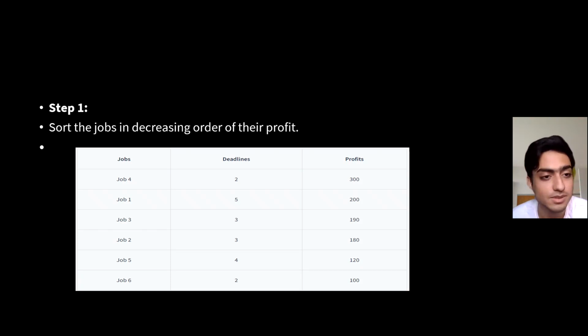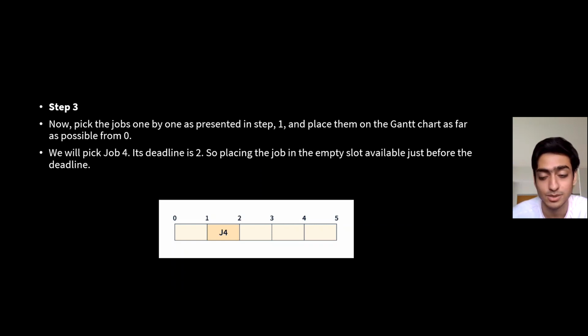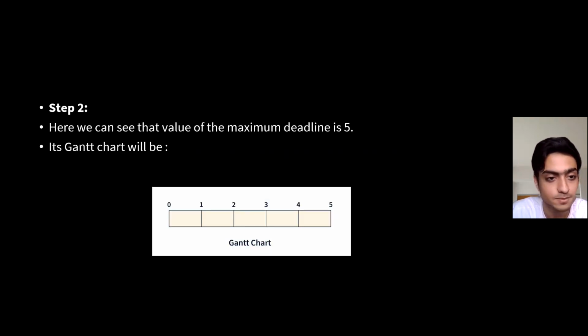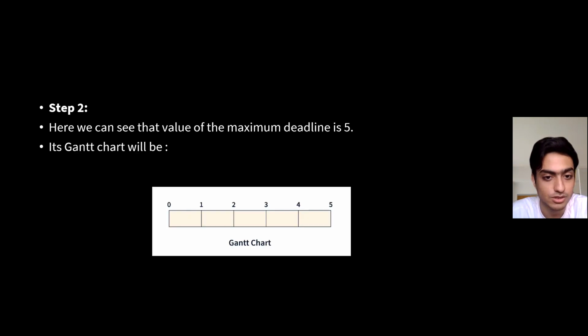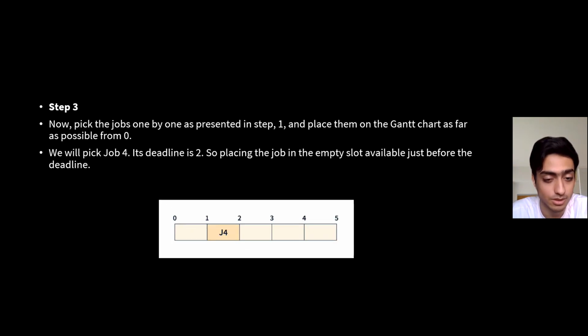The next step is, now we pick the jobs one by one as presented in step one and place them on the Gantt chart as far as possible from 0. We have to place it as far as possible from 0. We will pick job 4. Its deadline is 2, so placing the job in the empty slot available just before the deadline. We can see here, job 4 has the deadline of 2, so we'll place it in position 2 in the Gantt chart.